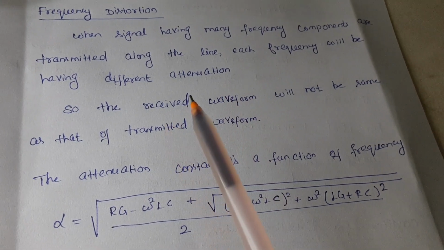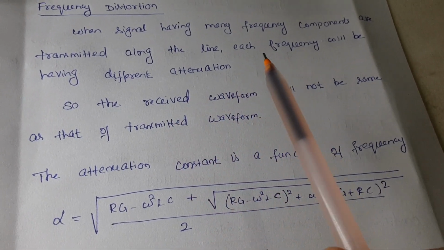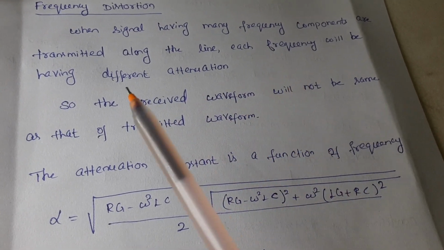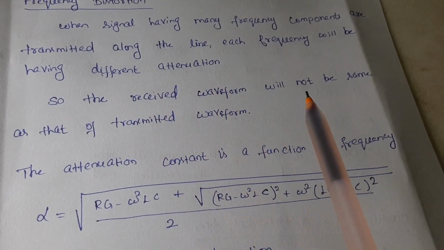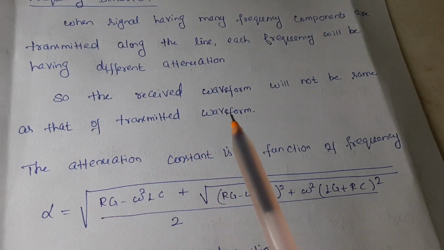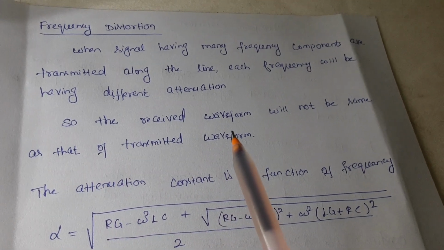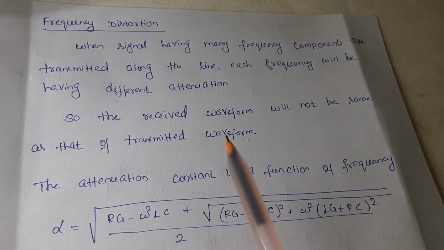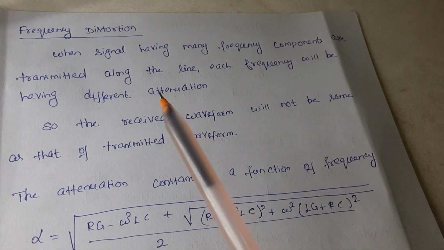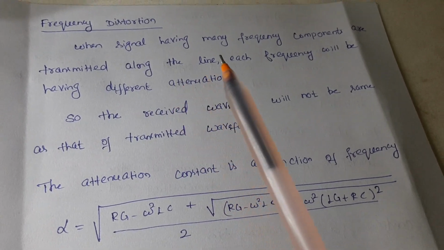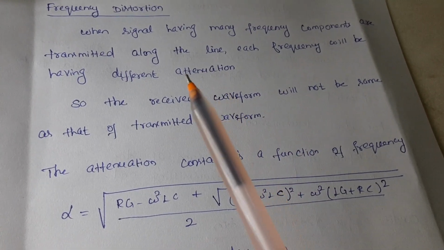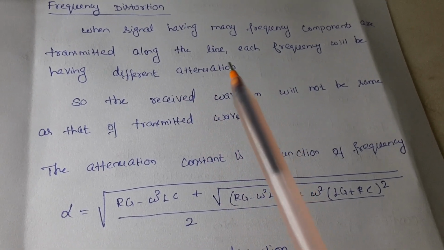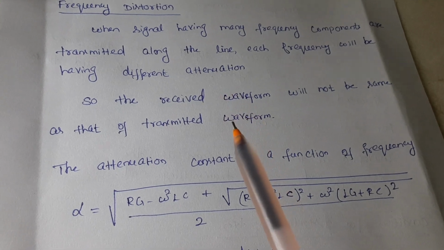So, since all the frequencies will not have uniform attenuation, the received waveform will not be the same as the transmitted waveform. And we name this type of distortion frequency distortion. So, all frequency components present in a signal will not have the same attenuation. That is the cause for frequency distortion.